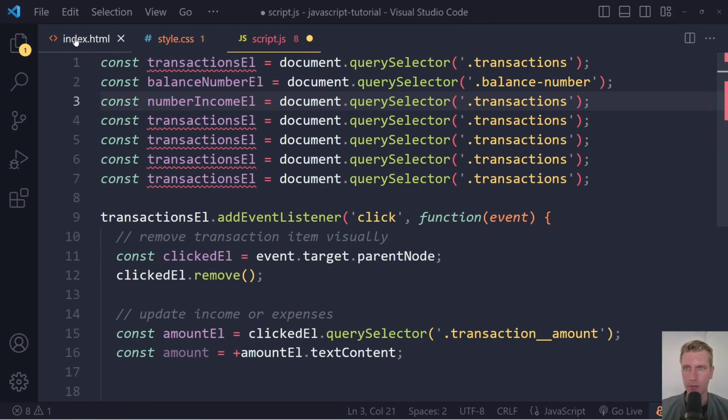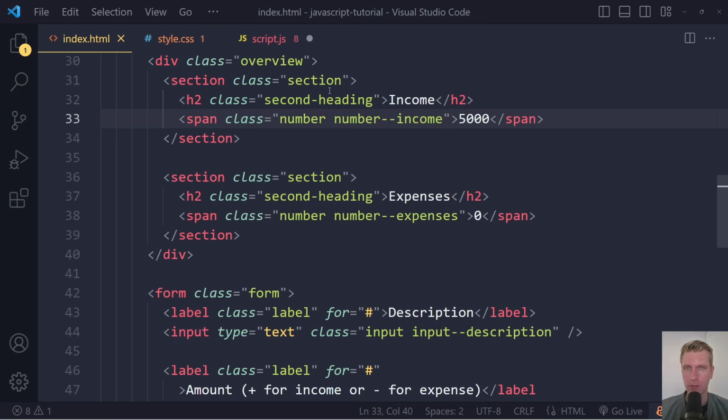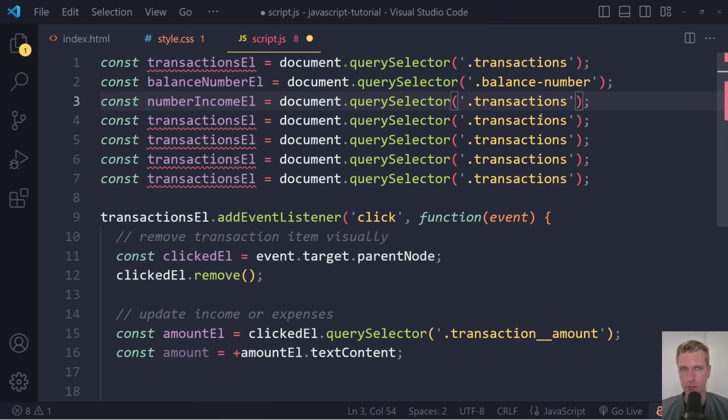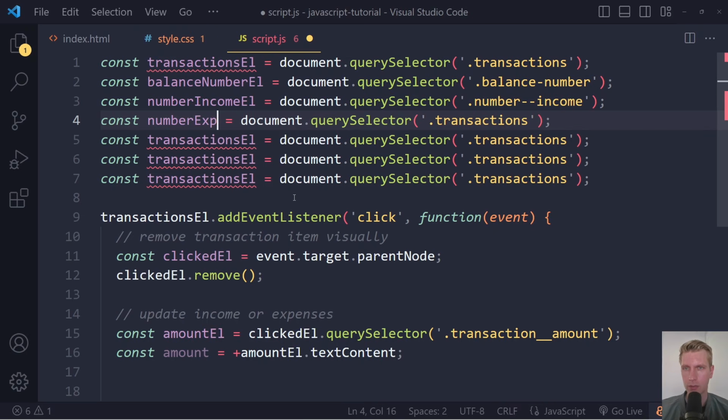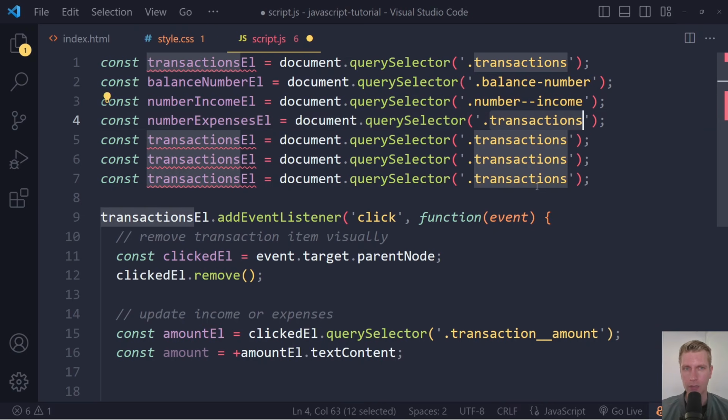And number income element, that is actually this one. Right, so that has a class of number dash dash income. Of course, we're also going to have the number for the expenses. So we'll say number expenses El. And we'll say this is number dash dash expenses.